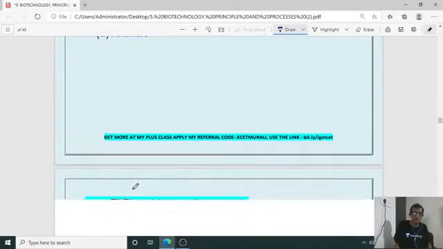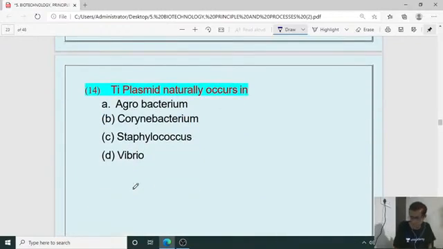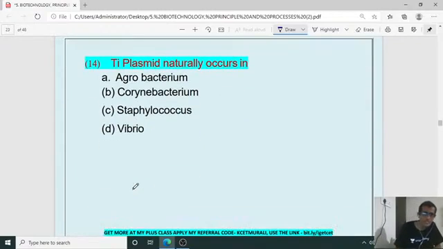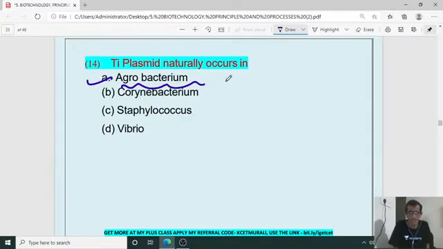Okay. Then 14th one. TI plasmid naturally occurs in which organism? Tumor inducing plasmid: Agrobacterium, Corynebacterium, Staphylococcus, Vibrio. The right answer is A, Agrobacterium tumefaciens, isn't it?